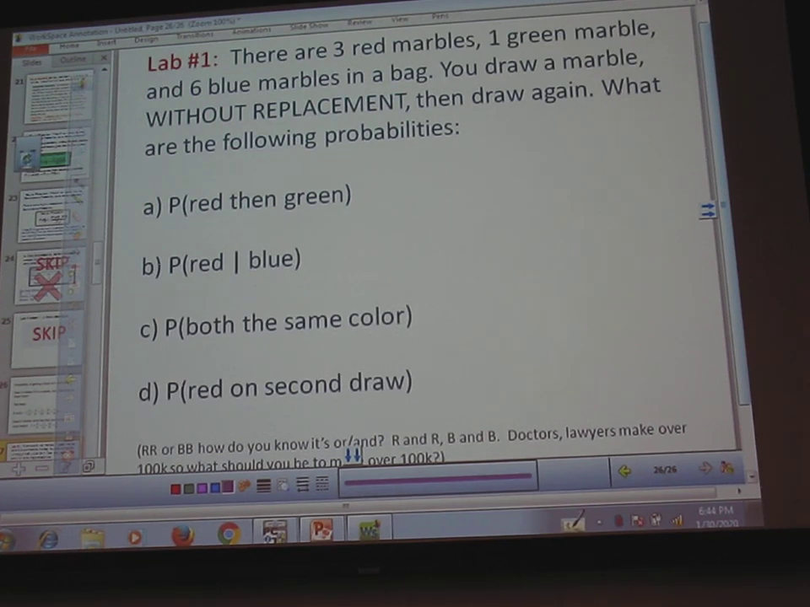And then we don't replace it, right? I take a marble, I draw a red one. Now how many marbles do I have, guys? 10. I've taken one, I'm keeping it. 9. I only have 9. How many are red left? There's only 2 red left. Everyone see that? So now these are dependent upon what you drew first.